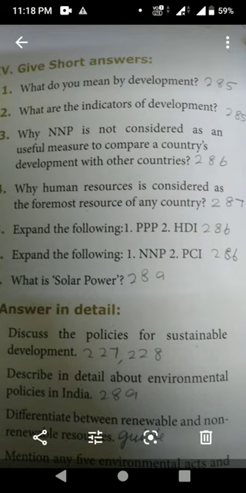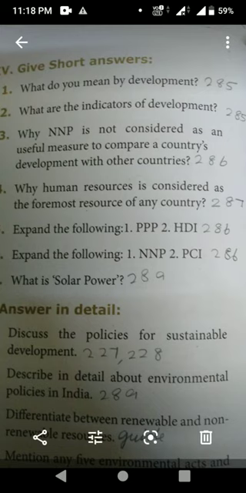Next, fourth question. Why is human resource considered as the foremost resource of any country? Page number 287. Under the heading Human Development, first paragraph. Human resource is necessary for the progress of any country. The term human resource refers to the collective abilities of people which can be utilized in the production sector.